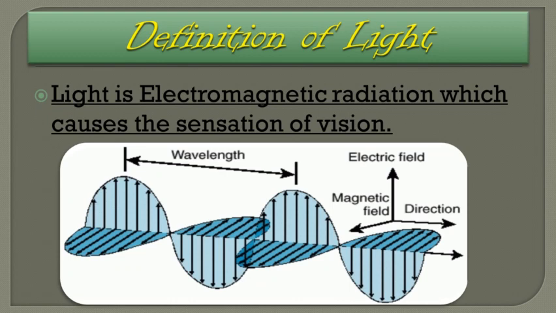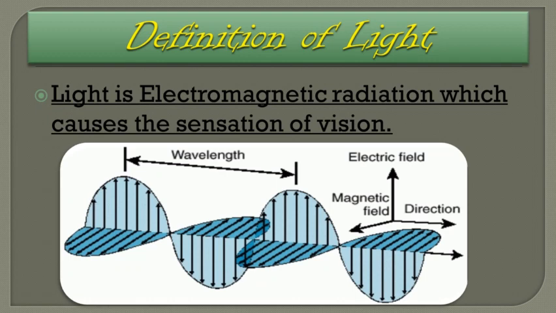The first is electric and the next is magnetic. These two are the components of light. You can observe in the picture the electric field, magnetic field and the direction of light.